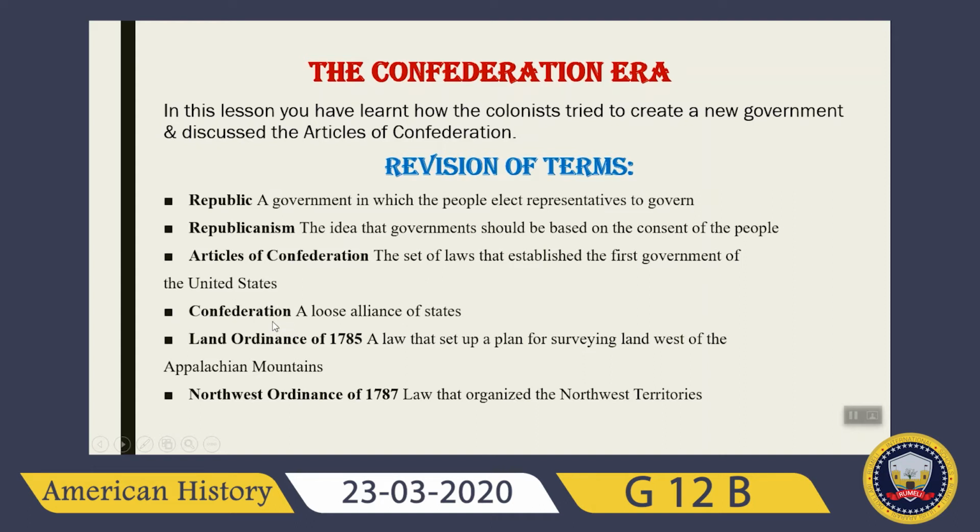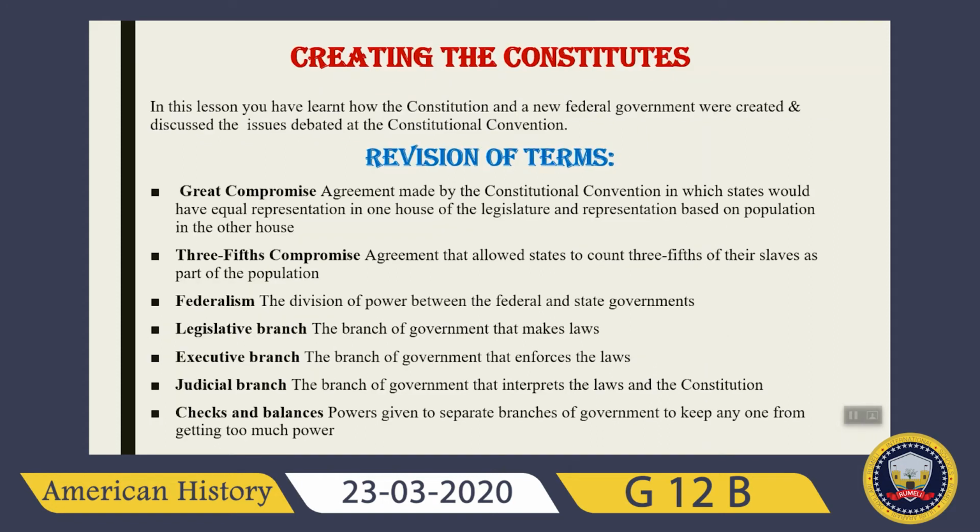Then we have Confederation. What is the meaning of Confederation? It's a loose alliance of states. Then the Land Ordinance of 1785, and what was that? A law that set up a plan for surveying land west of the Appalachian Mountains. And the Appalachian Mountains, where are they? Okay, the Northwest Ordinance of 1787. It was a law that organized the Northwest Territories.